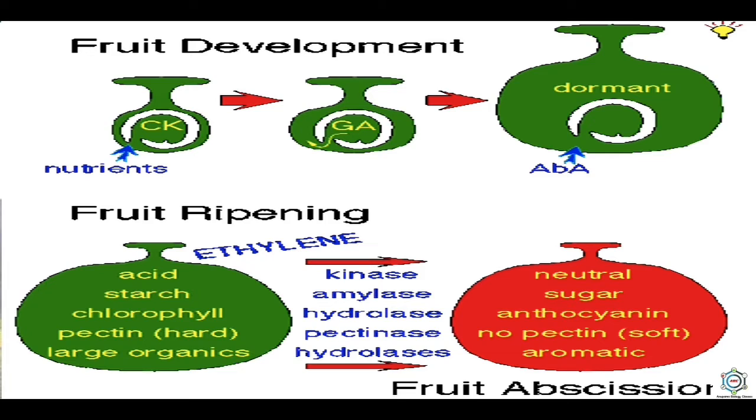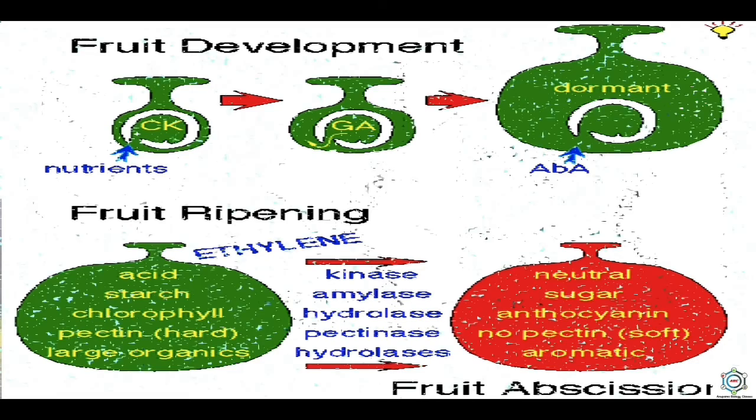Next is fruit growth and ripening. The growth of fruit is stimulated by ethylene in some plants. The most remarkable effect of ethylene, which drew the attention of most horticulturists, is stimulation of fruit ripening. Stimulation of fruit ripening by ethylene is more marked in climacteric fruits. Ethylene is produced in mature but unripe fruits, and then it initiates a chain of reactions that finally leads to ripening.